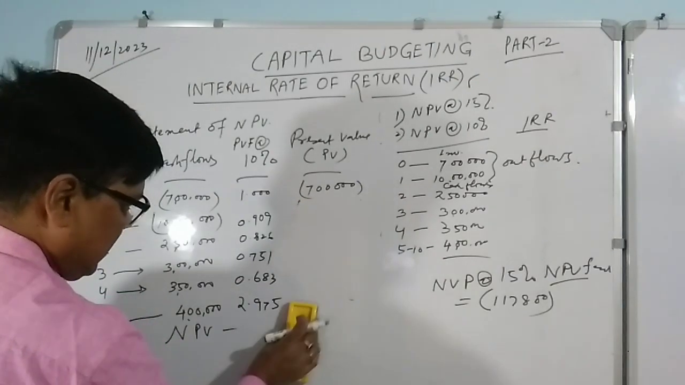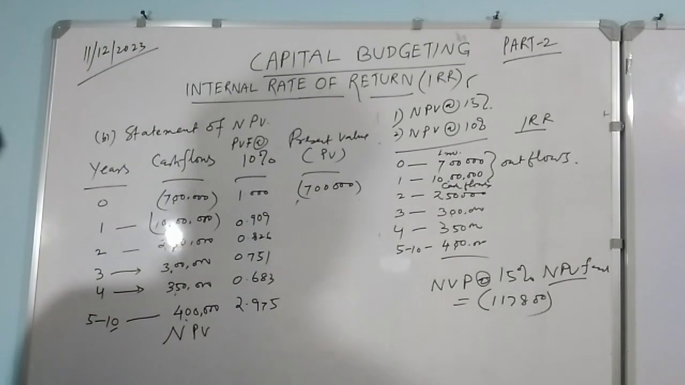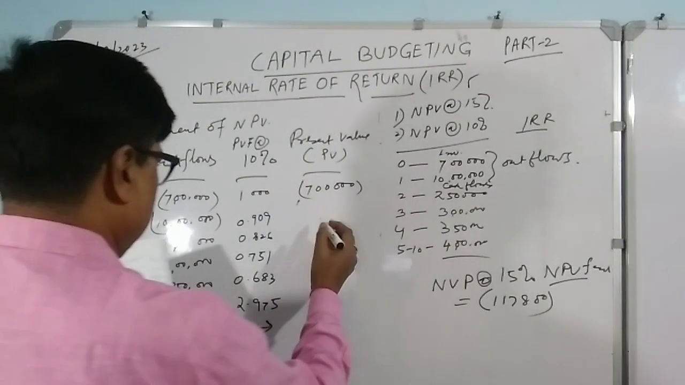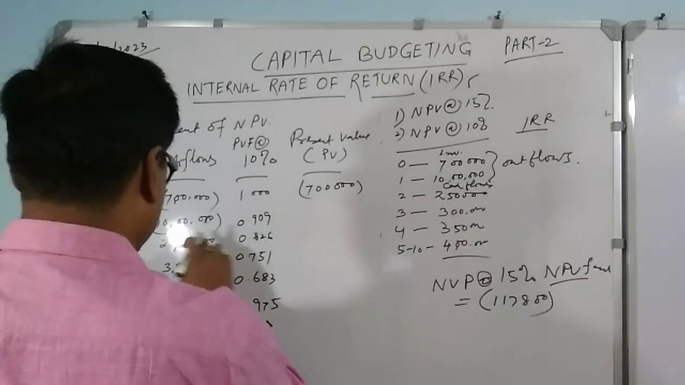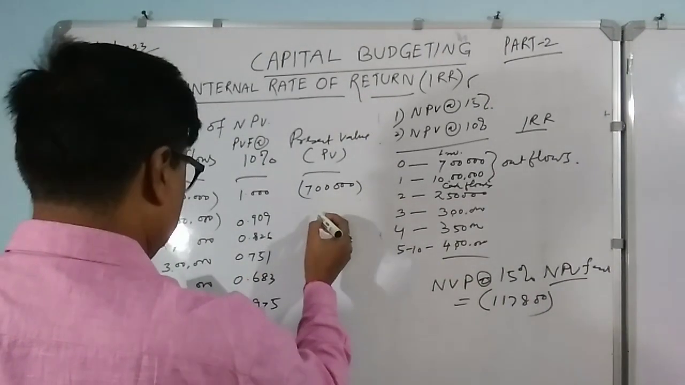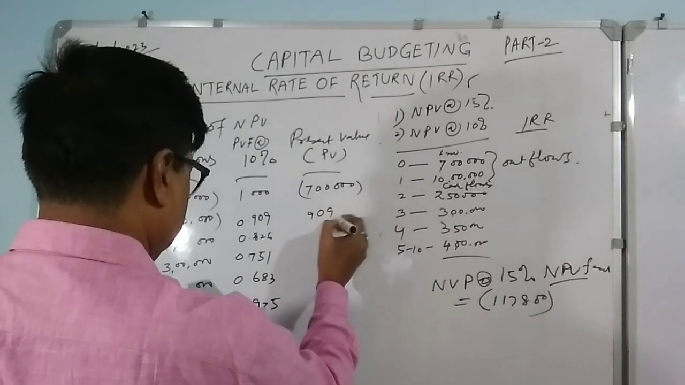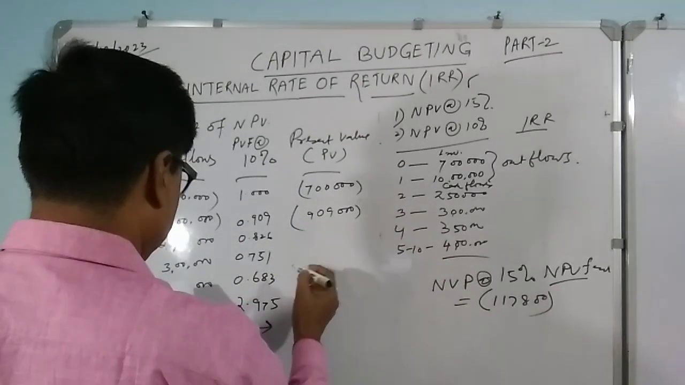Since one is fixed, the 7 lakh will be fixed and other figures will get changed. NPV also will be the same way. It is coming from here. For the first year, 10 lakhs multiplied by this factor, 0.909, that will be 909000. Since it is an outflow, this will be the negative figure.